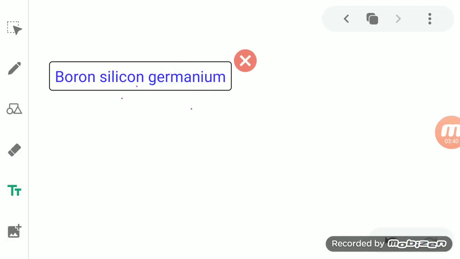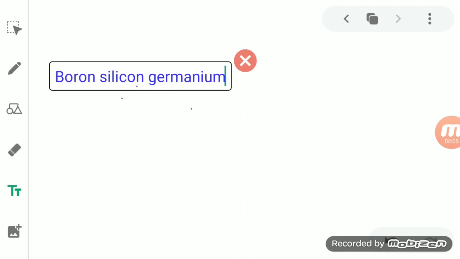These elements are present in the periodic table along the zigzag line, and they show some properties of a metal and some other properties of a non-metal, and that's why they are known as metalloids.